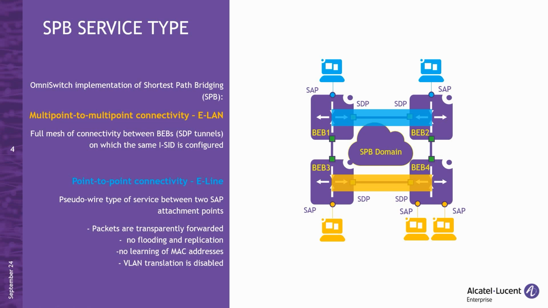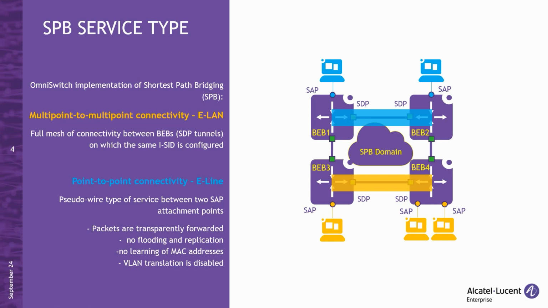This service allows for the seamless transfer of data across all connected nodes, making it ideal for scenarios where multiple locations need to communicate with each other. The ELINE service, on the other hand, is used for point-to-point connectivity, linking only two SAPs, whether they are on the same BEB or across different BEB nodes.